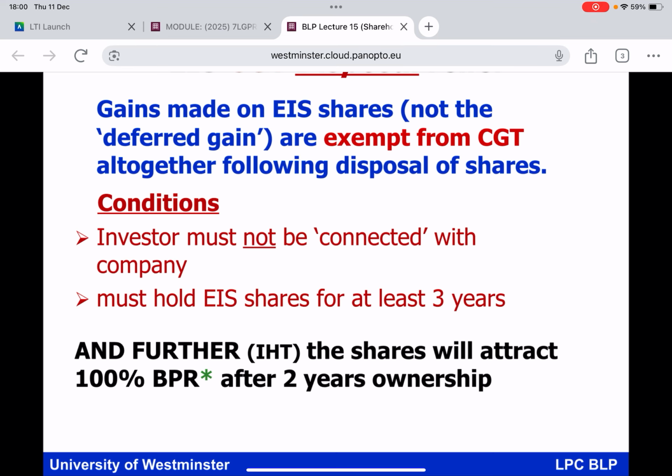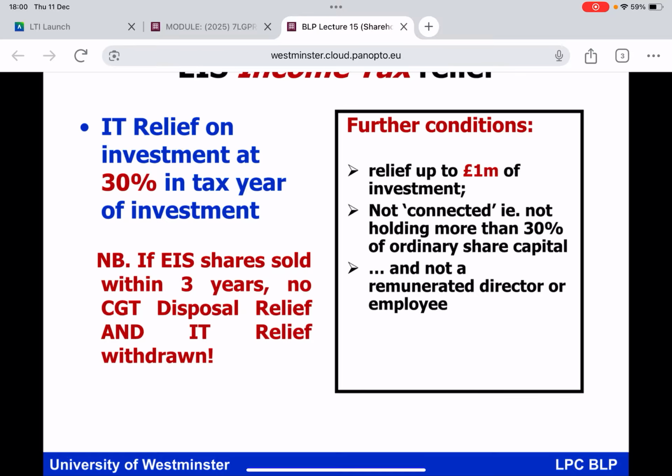And on to the next slide, now, which makes my comments about EIS income tax relief, because the good news keeps coming. You're going to get an income tax break under EIS as you invest your cash in return for shares. You will be allowed to knock 30% of the amount of your cash investment into the EIS qualifying company off your income tax bill for the year in question. Now that is attractive, isn't it?